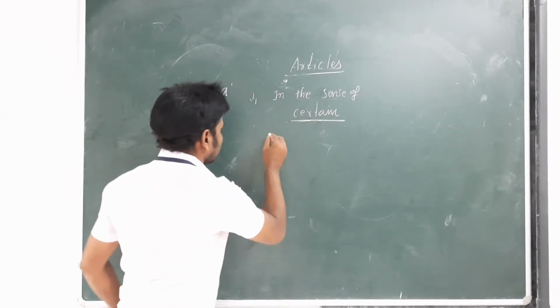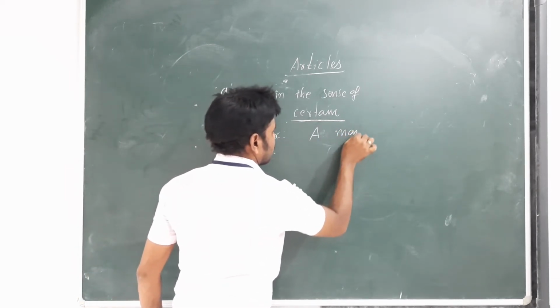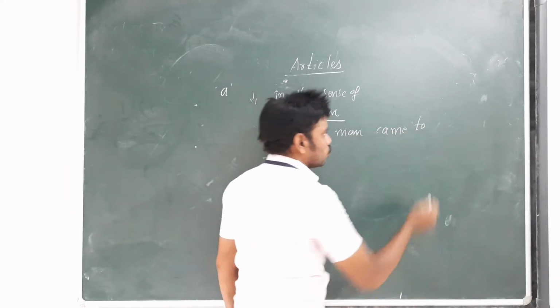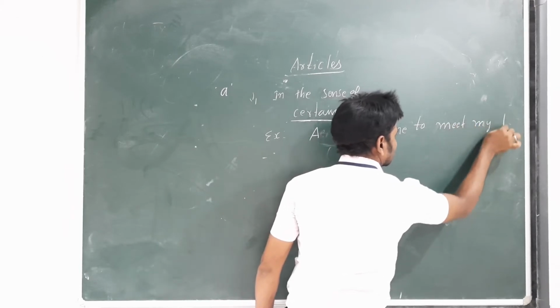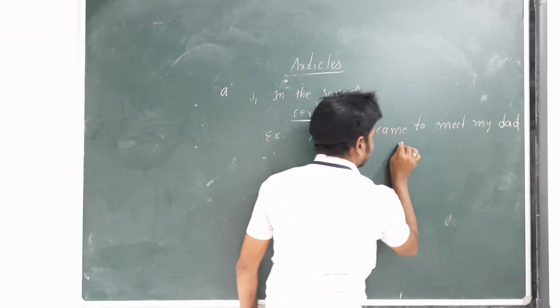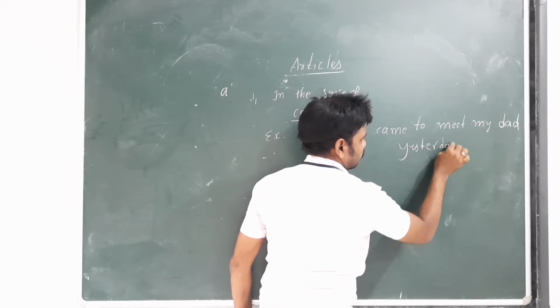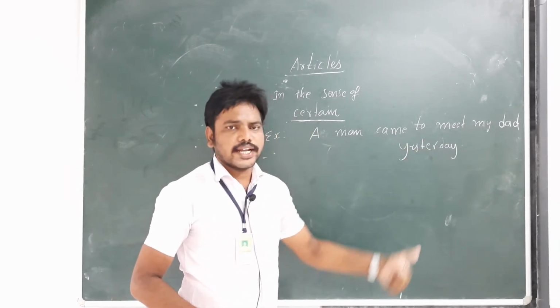For example, a man came to meet my dad yesterday.